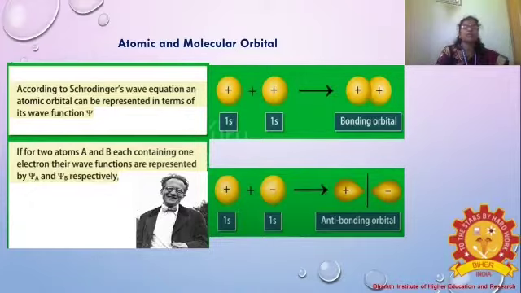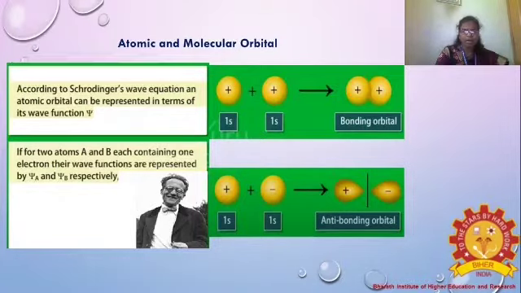We discussed that. After that, how is it explained? Schrodinger took the function, that is the wave function, and represented bonding and anti-bonding orbitals through it. According to Schrodinger's wave equation, the atomic orbital can be represented in terms of its wave function psi. Before we discuss the Schrodinger equation, what is the meaning of wave function? Why is it called the wave equation? Because Schrodinger explained bonding and antibonding orbitals using a wave. So this is called Schrodinger's wave equation.